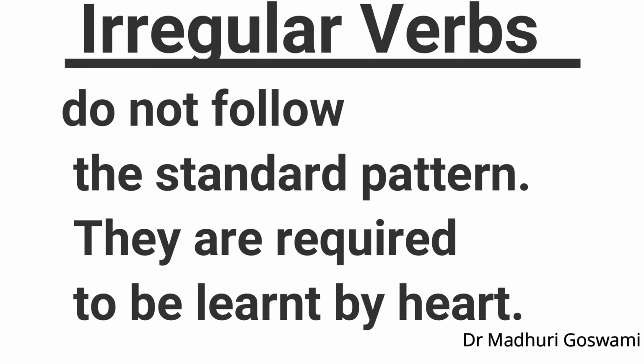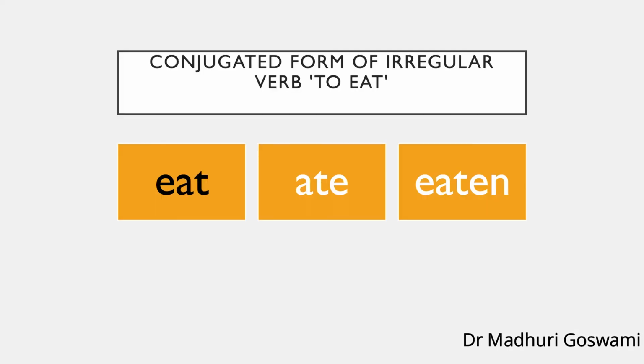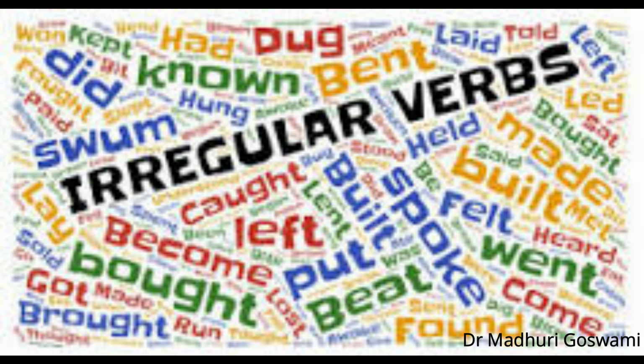Whereas irregular verbs do not follow a standard pattern when conjugated according to verb tense. The following examples illustrate the point. Let's take up the conjugation of the irregular verb to eat. Eat, ate, eaten. Drink, drank, drunk.